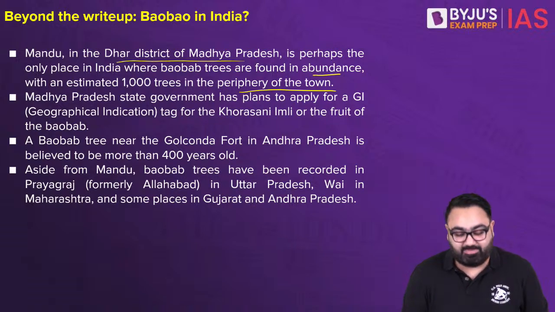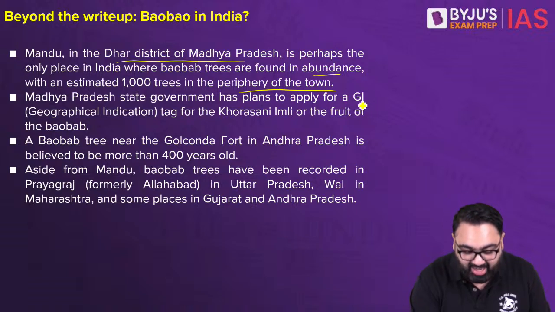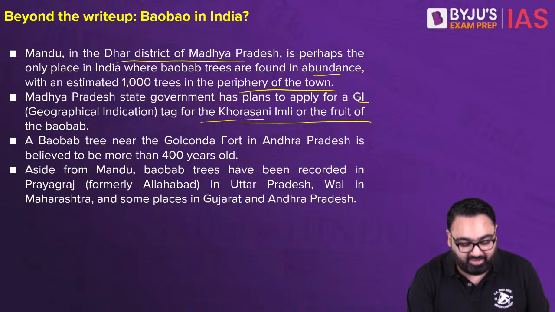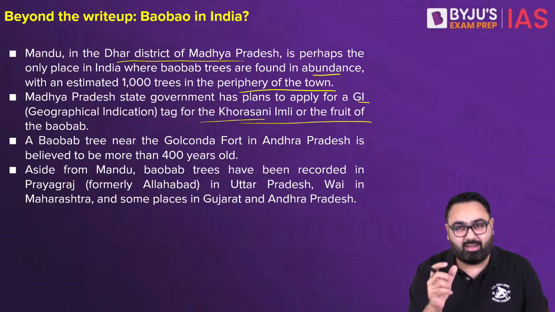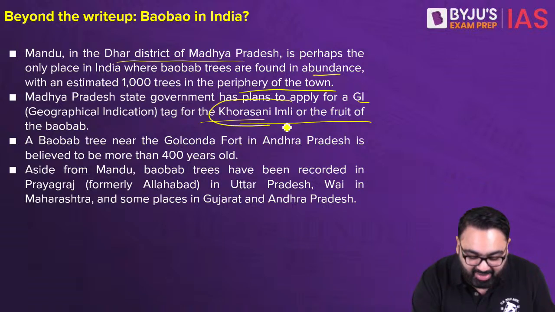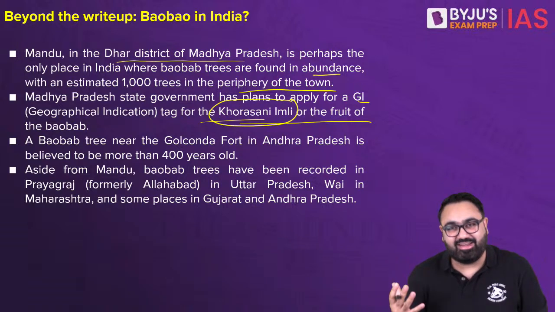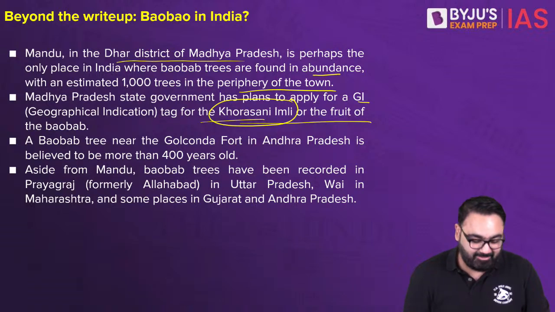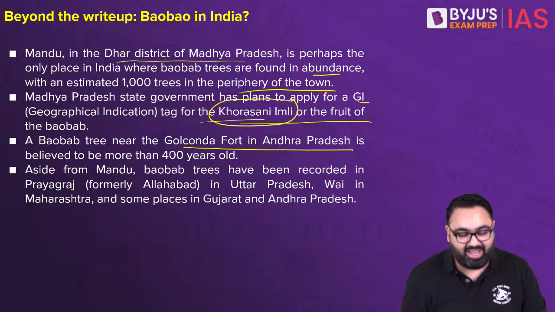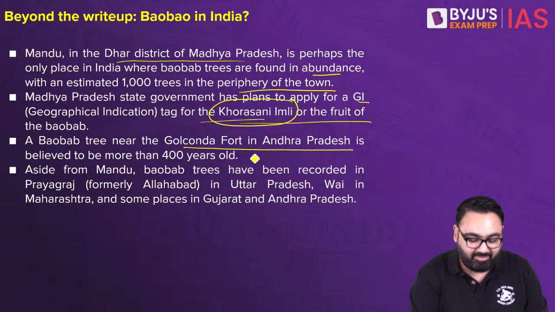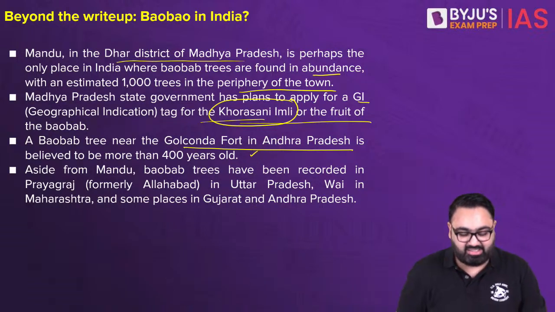Madhya Pradesh government has plans to apply for a GI tag for Khorasani imli, that is the fruit that comes out from this tree. It is not called by the same name in Madagascar. Imli is an Indian variant of it, so we have given it this name. There's a tree near Golconda Fort in Andhra Pradesh as well, and this is something that is believed to be over 400 years old.